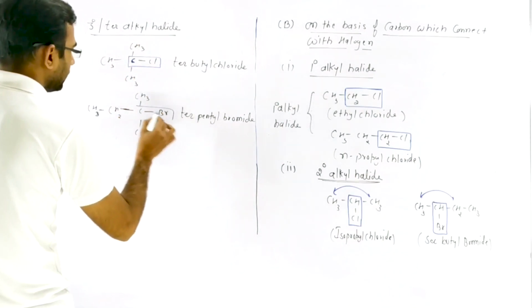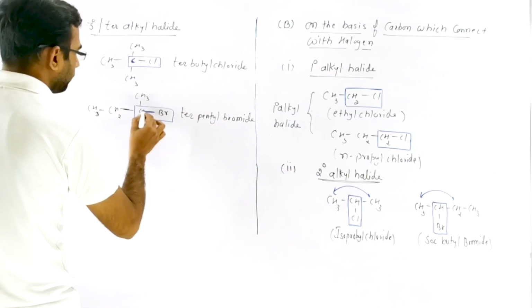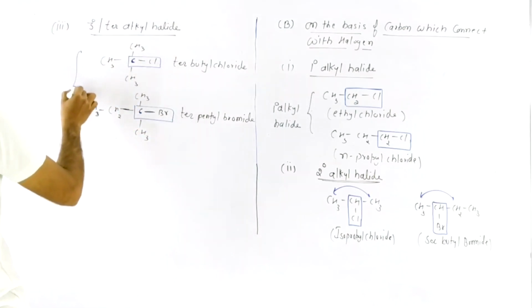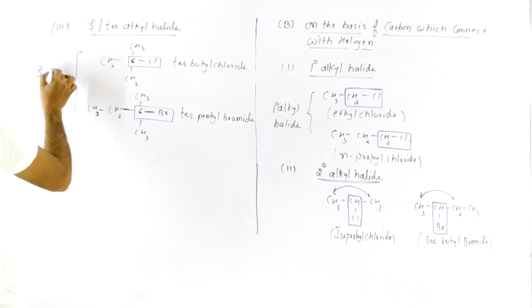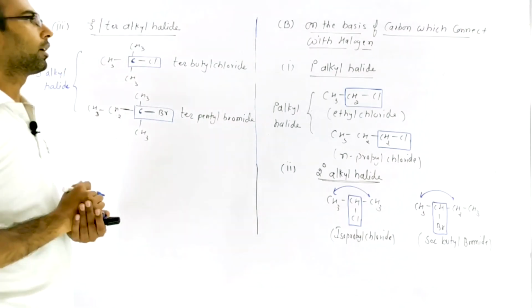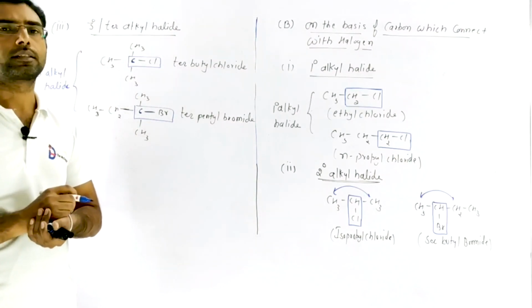Similarly here, the halogen is connected with this carbon and this carbon is connected with three other carbons, so these are 3 degree halides. So these are the classifications on the basis of the carbon to which the halogen is connected.